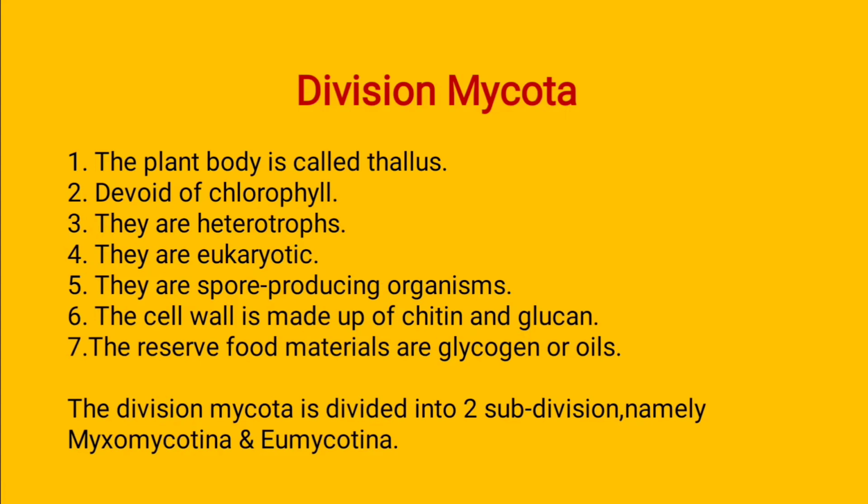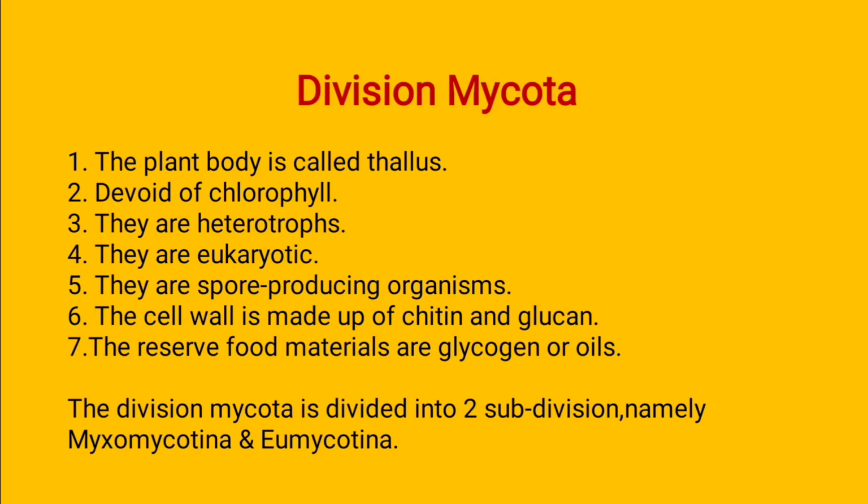The reserve food materials are glycogen and oil, so the storage materials in fungi are glycogen and oil. All these characters are included in the division Mycota. Whichever fungi species are included in this division Mycota, their characteristics are like this.